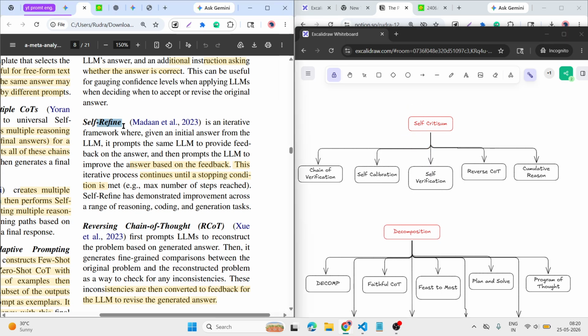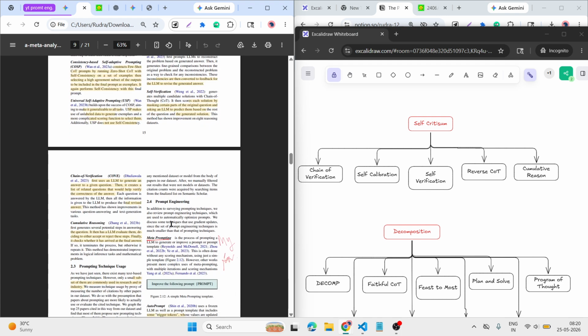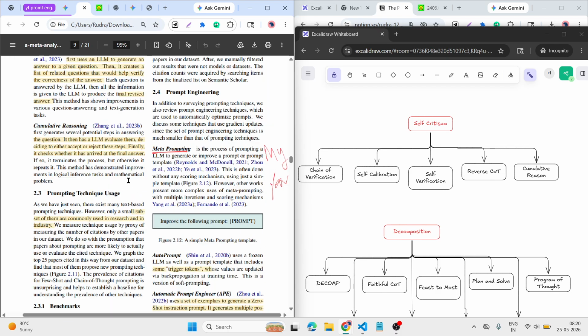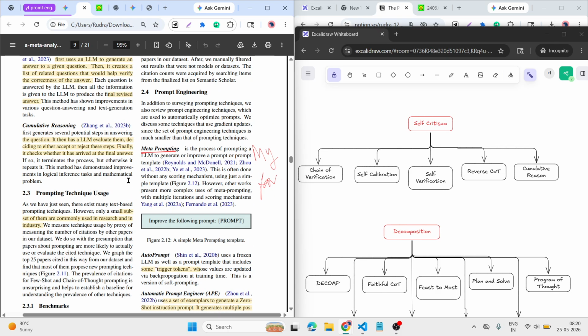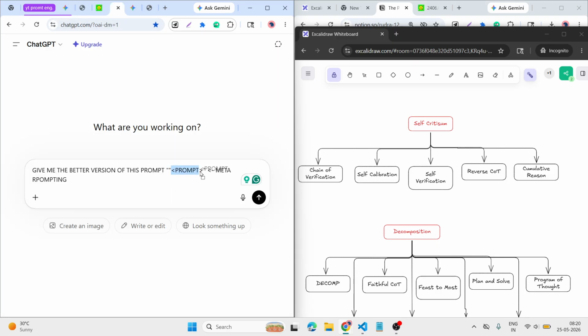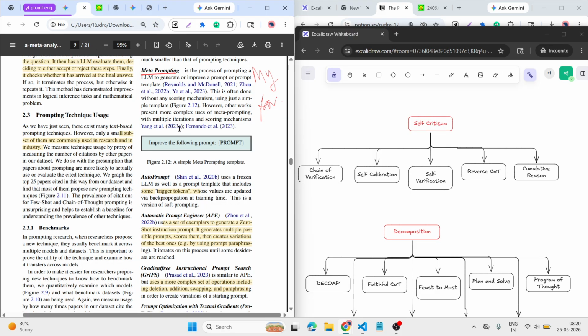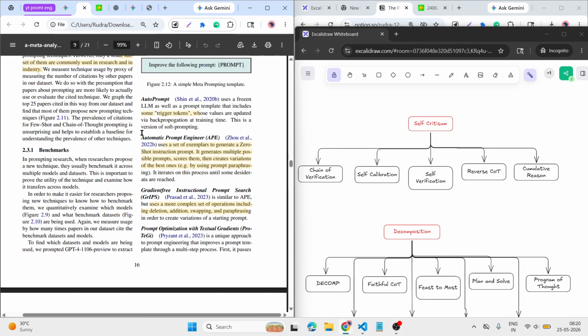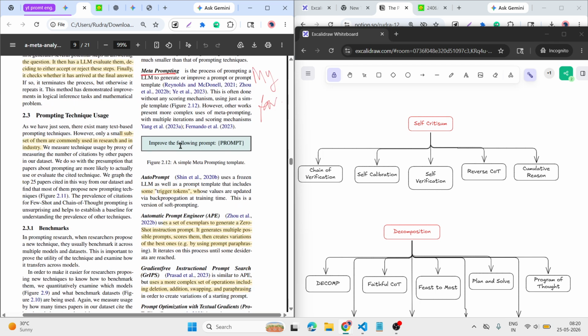So self refine automatically refines the answer based on feedback. This continuously improves. Just like an example, if I am creating an image, I say create this image, and a second time I give the prompt that this is not correct, improve this. This is meta prompting, which is my favorite. I mention here, I give a prompt which has spelling errors, rough errors, everything. Then after that it creates a meta prompt for us. This is the most famous, and auto prompt automatically.